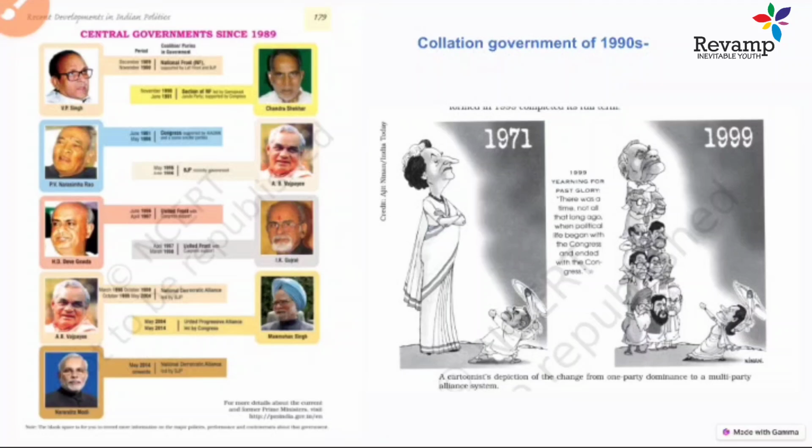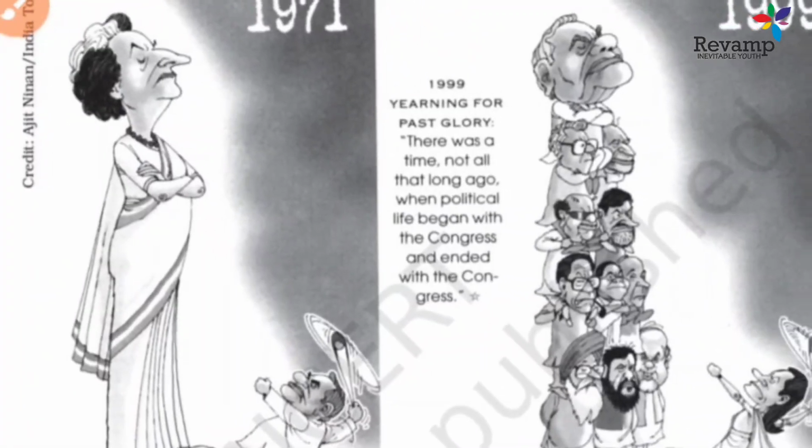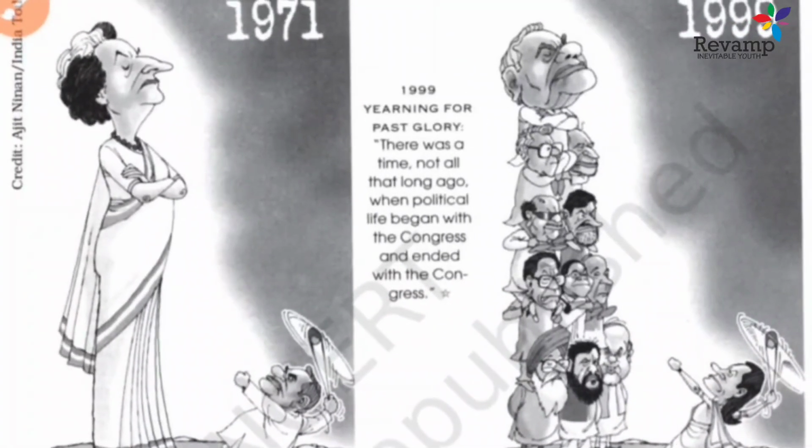And you can see in the poster, in 1971 when Indira Gandhi was in power, in the cartoon Atal Bihari Vajpayee is trying to chase her. Later this picture totally changed in 1999, when Atal Bihari Vajpayee became prime minister with the coalition government and Sonia Gandhi is trying to chase him. So this is the change in India's politics that happened from 1971 to 1999.